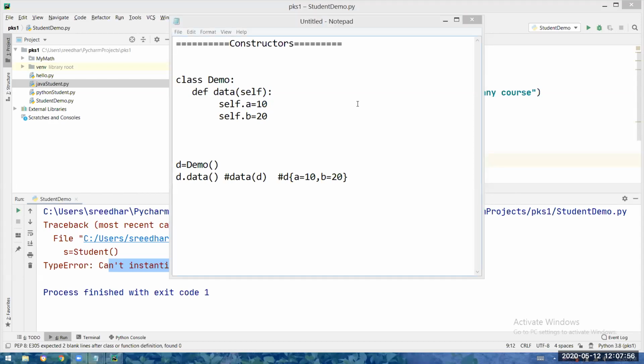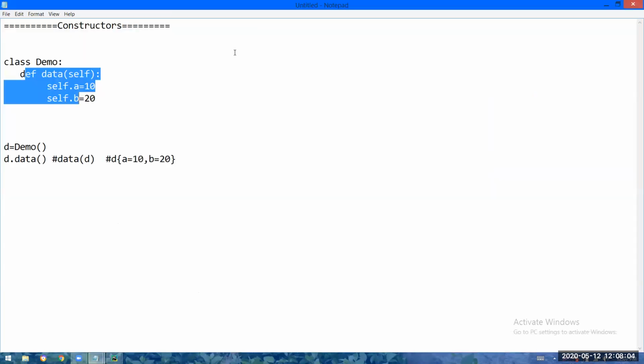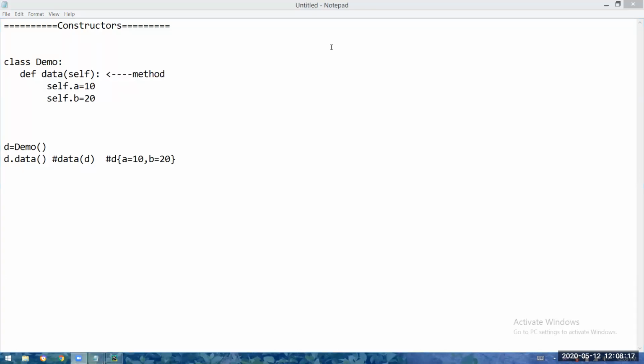Fine. So that means, using a normal method, I have initialized the object. So see, everybody should mute yourself. Prashant Kumar, please mute yourself.